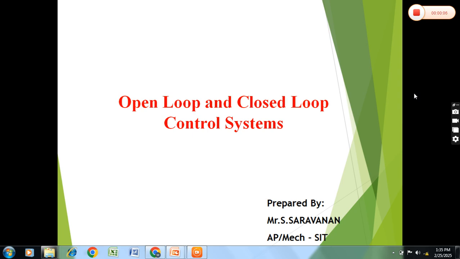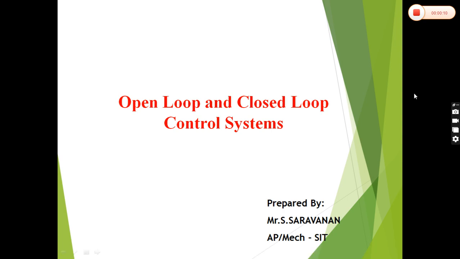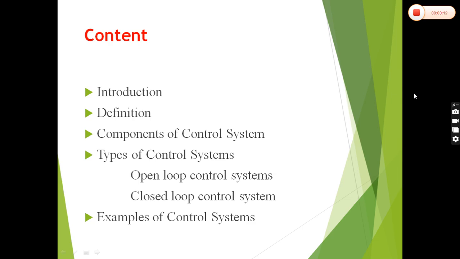Now we discuss the topic of open loop and closed loop control systems. These are the contents discussed in this topic. First of all, introduction, definitions, components of control systems, types of control systems, that means open loop control systems and closed loop control systems, and examples of control systems.